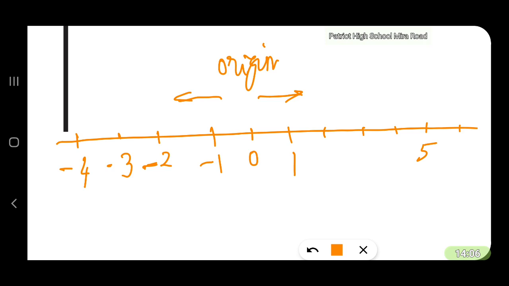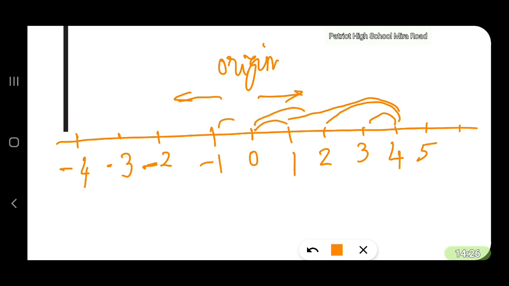1 is bigger than 0. 2 is bigger than 1. 3 is bigger than 2. 4 is bigger than 3. 4 is bigger than 2 also. 4 is bigger than 1. 4 is bigger than 0.